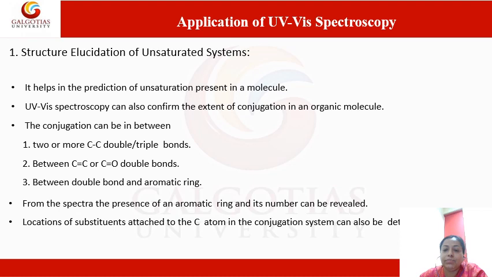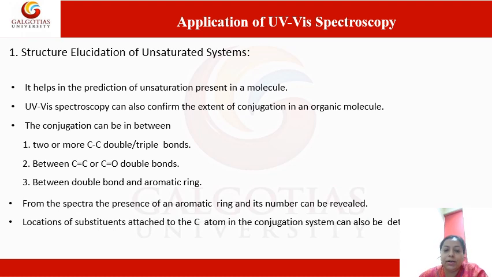So first we are going to discuss the application of UV visible spectroscopy. It is used for structural elucidation of unsaturated systems. It helps in the prediction of unsaturation if it is present in a molecule. It can confirm the extent of conjugation in an organic molecule. Conjugation can be between two or more carbon-carbon double or triple bonds, between a carbon-carbon double bond and a carbon-oxygen double bond, or between a double bond and an aromatic ring. So any kind of possible conjugation in an organic molecule can be detected by UV visible spectroscopy.